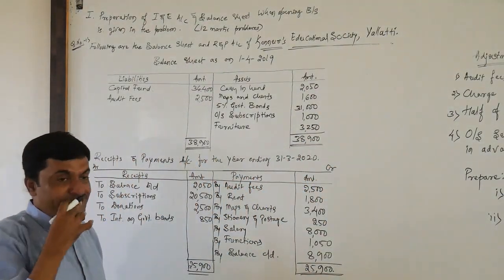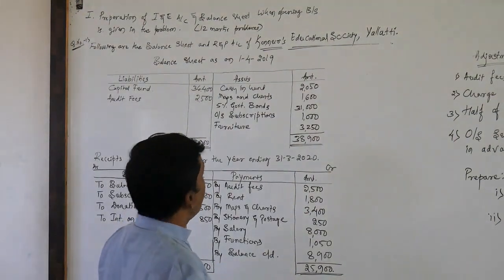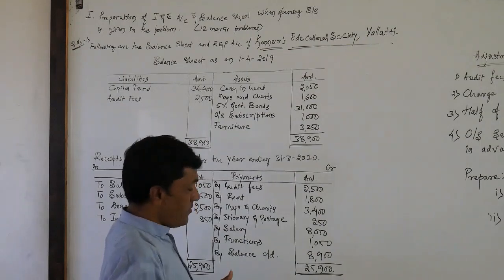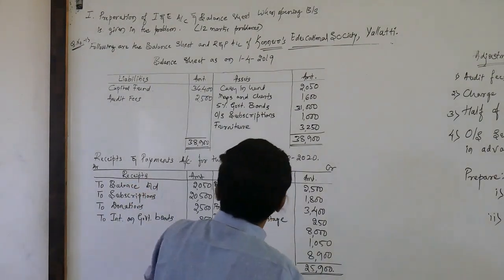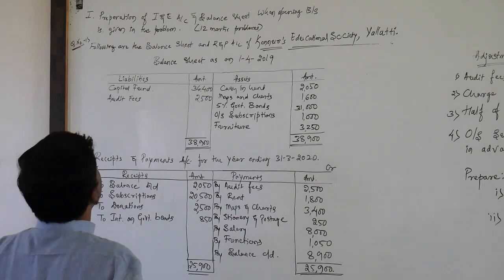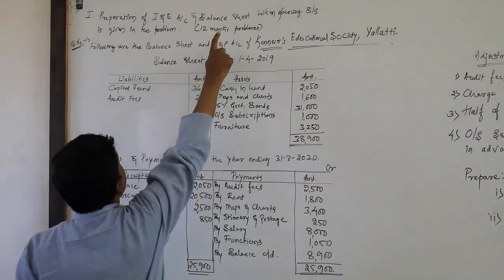Today it is the third class on non-profit organizations. We are trying our level best to reach my students with my camera. Let us start, let us solve the problems of 12 marks.